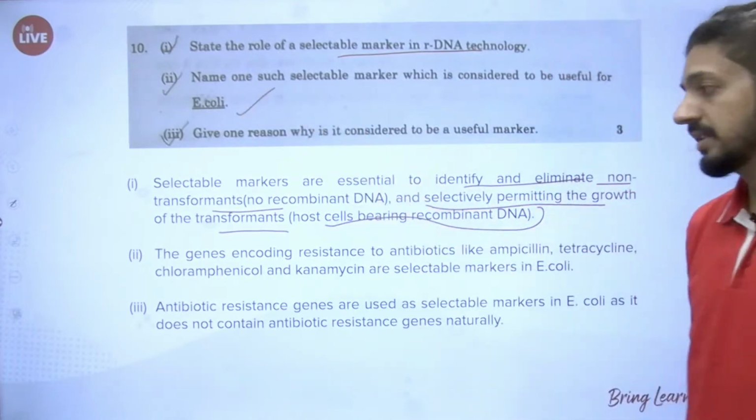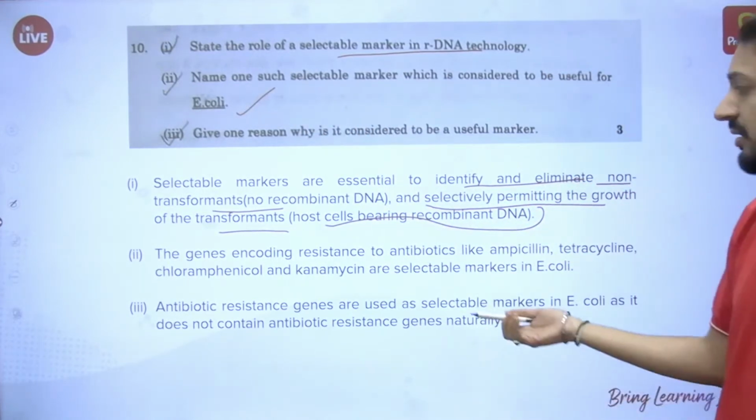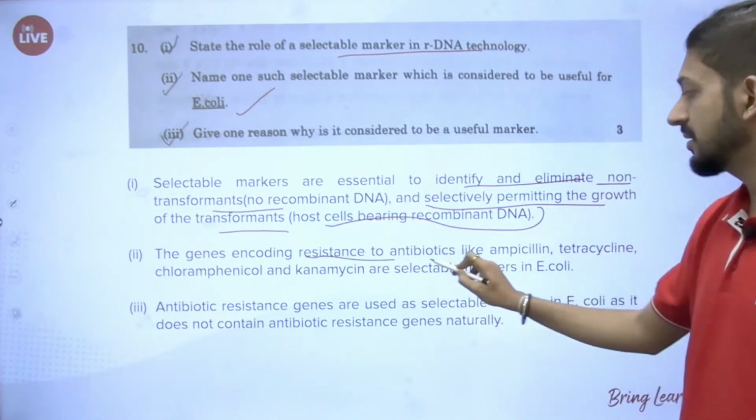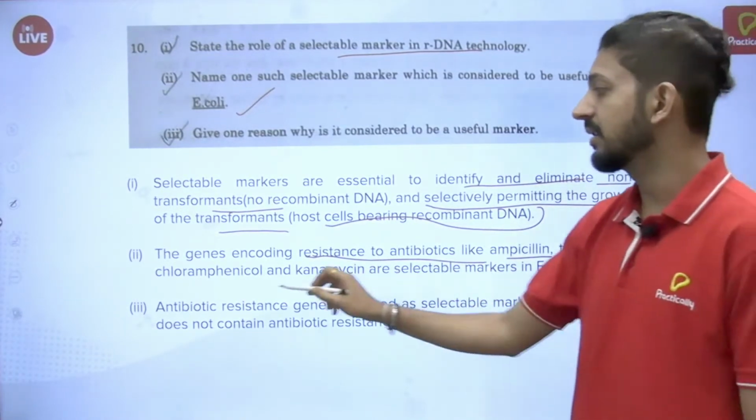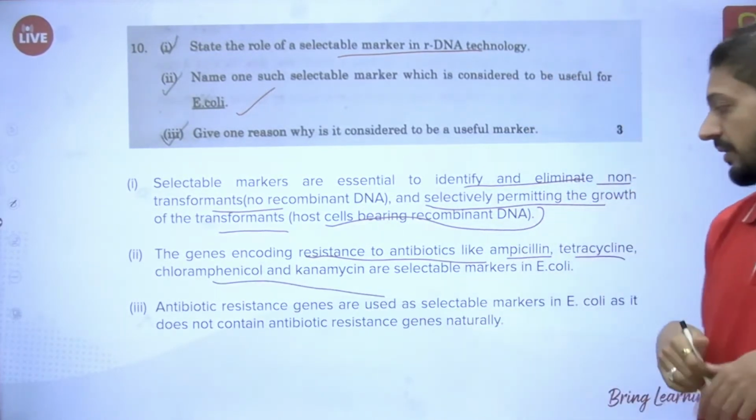Name one such selectable marker which is considered to be useful for E. coli. There are many actually. Antibiotic resistant genes like ampicillin, tetracycline, chloramphenicol, kanamycin, etc.